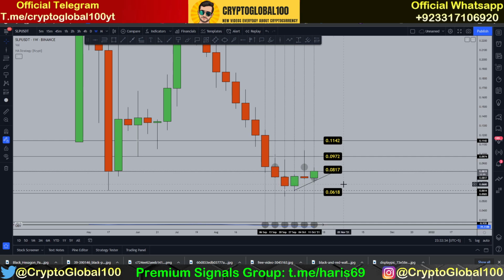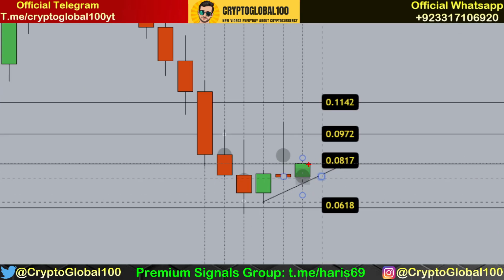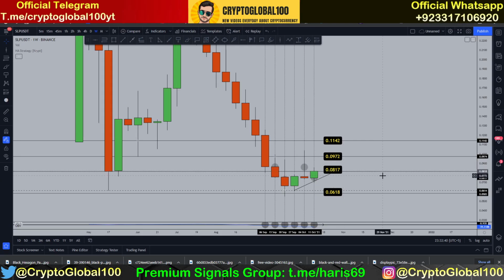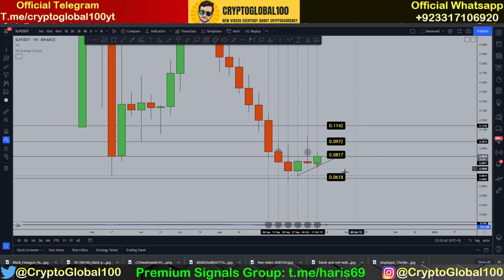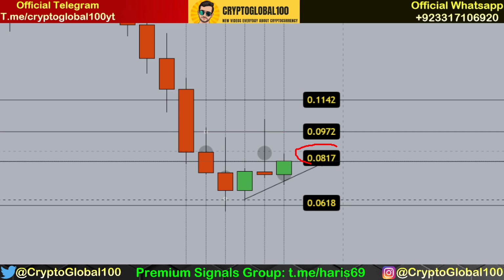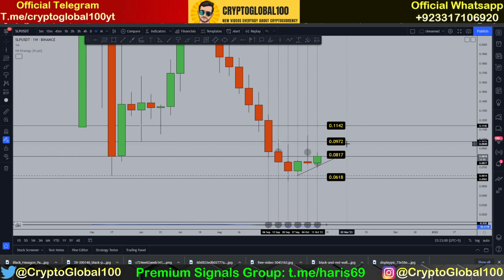Still no confirmation. It may get rejected from this level as well. It's possible right now that it's a 50-50 scenario, but the more the OBV is increasing, the more the price is increasing. So keep an eye. If we see anything closing above this level, that would be a bullish confirmation up to 0.0972 or 0.1. That would be the bullish scenario.